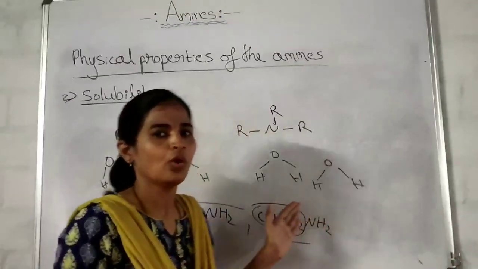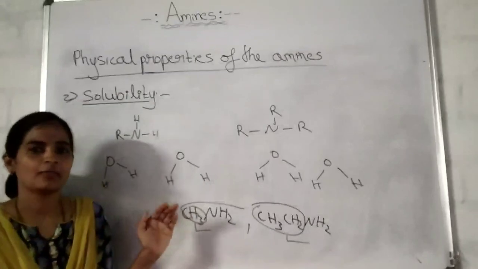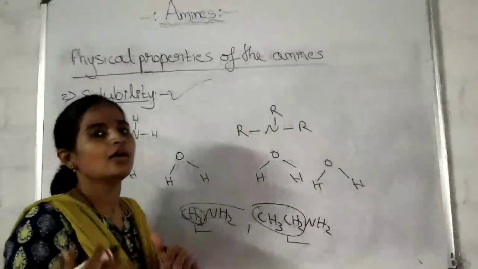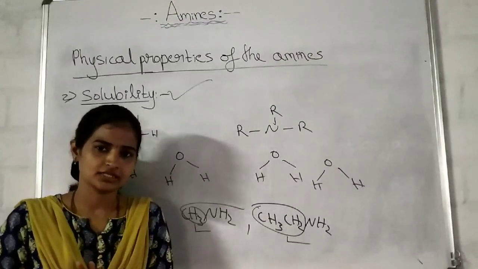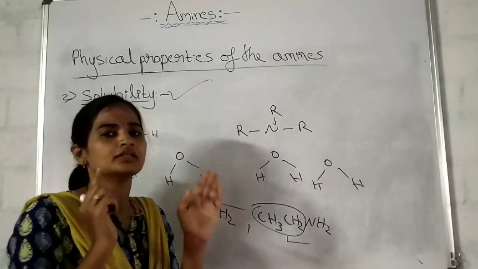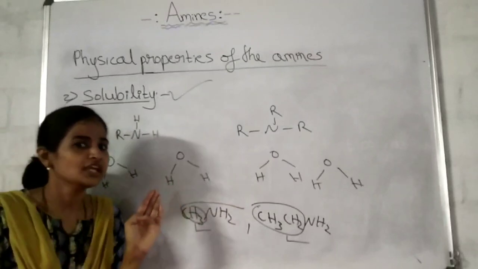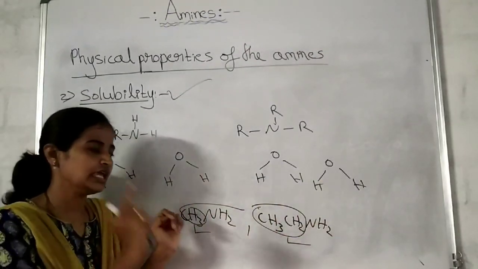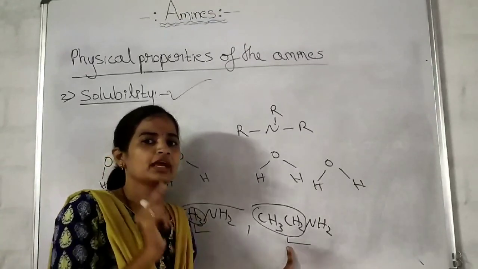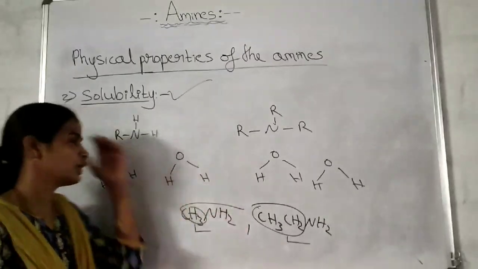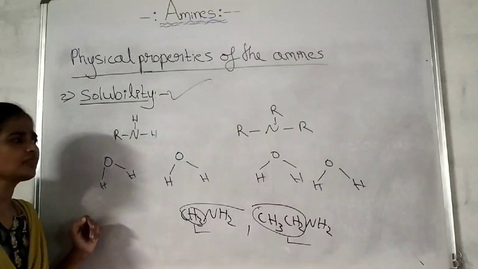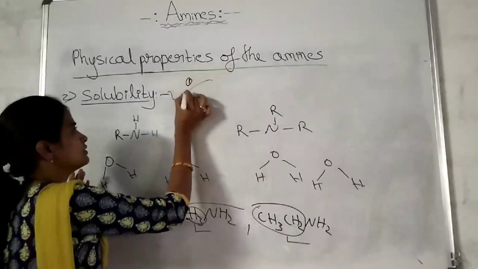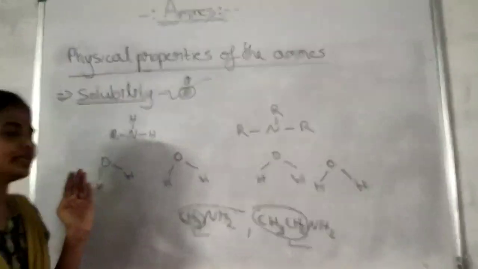So now you got to know what happens to the solubility of the amines when the molecular mass of the amines increases. Remember, the solubility of the amines decreases with increase in the molecular mass because of the increase in the hydrophobic part. Okay, this is one of the points. Next, what is the order of solubility of the amines? Okay, order of solubility of the amines.